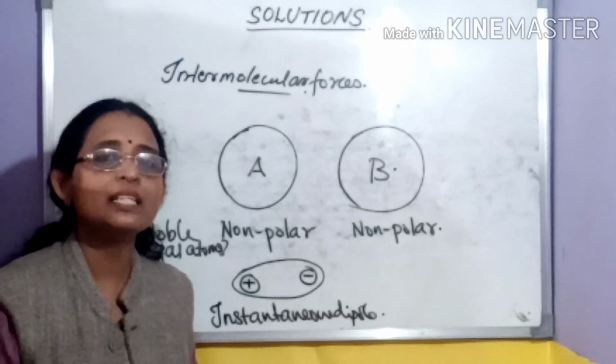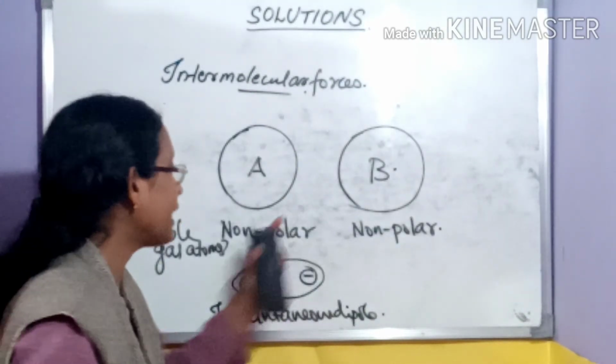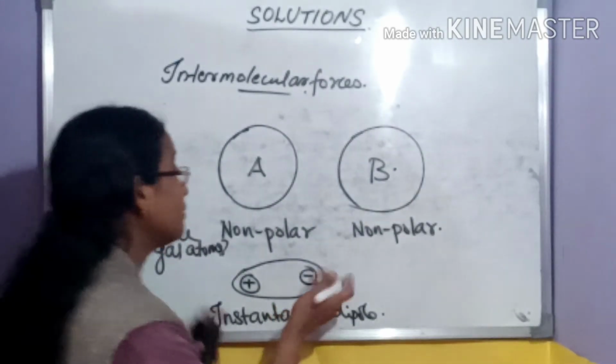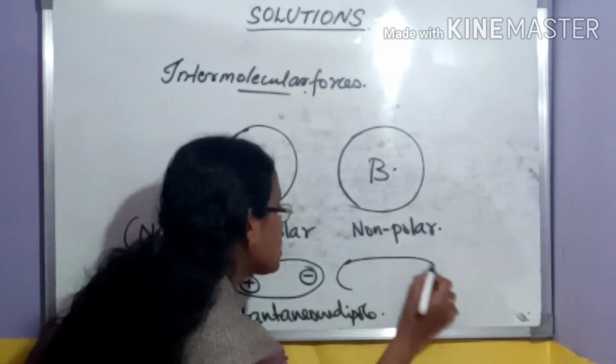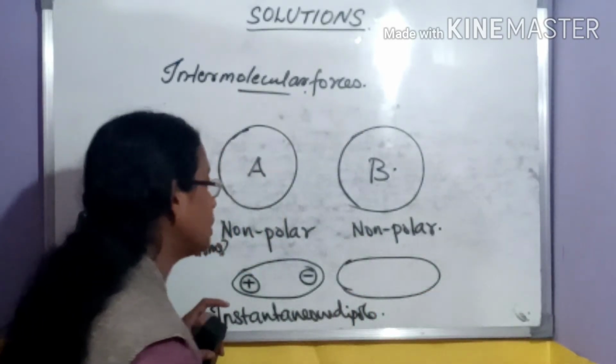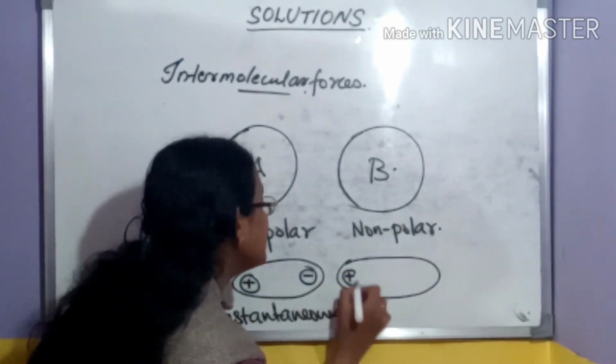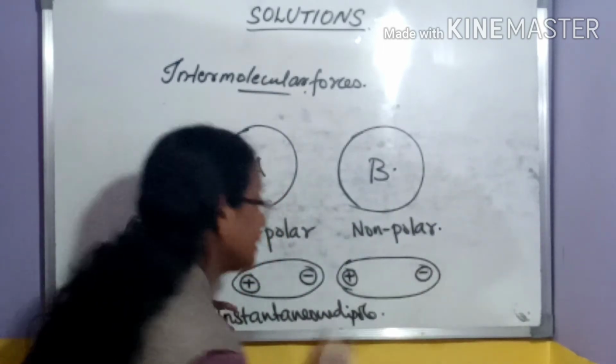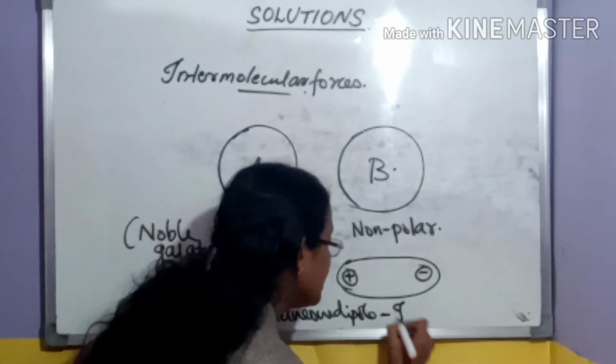And what about atom B? When it comes close to this atom, its electronic environment is also distorted because of the instantaneous dipole. An opposite charge is induced here and a negative charge here. This is an induced dipole.